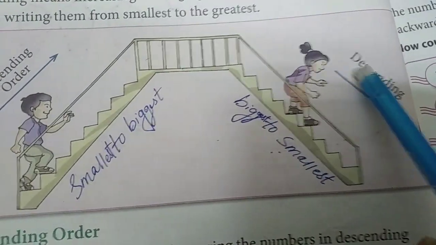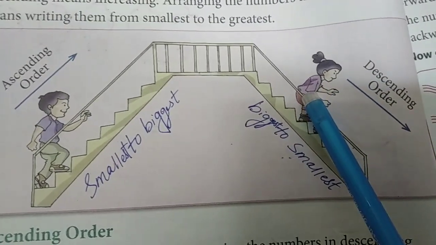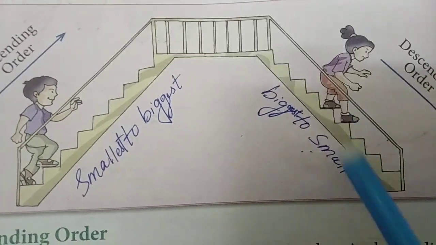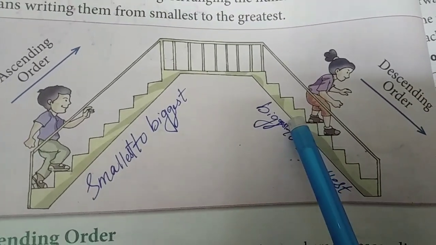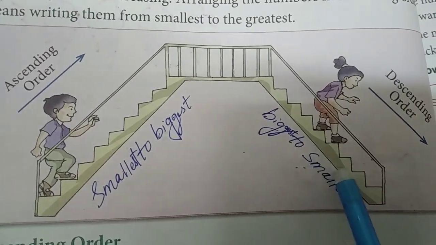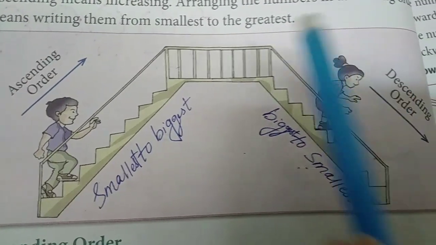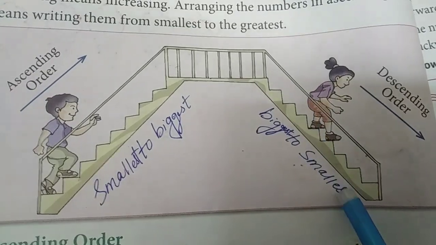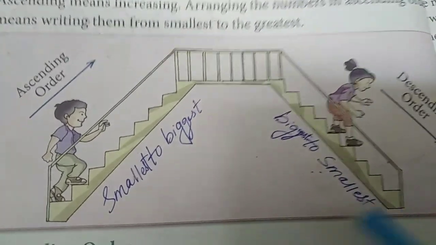Now, descending means what? Decreasing order. Here, are you able to see what the girl is doing? She is climbing down the stairs. That means she is counting 10, 9, 8, 7, 6, 5, 4, 3, 2, 1. That means from the biggest number 10 she is counting to the smallest number 1. So 10 to 1, that is decreasing order.